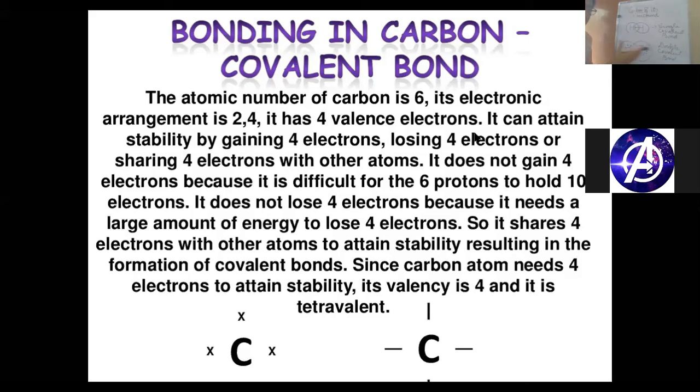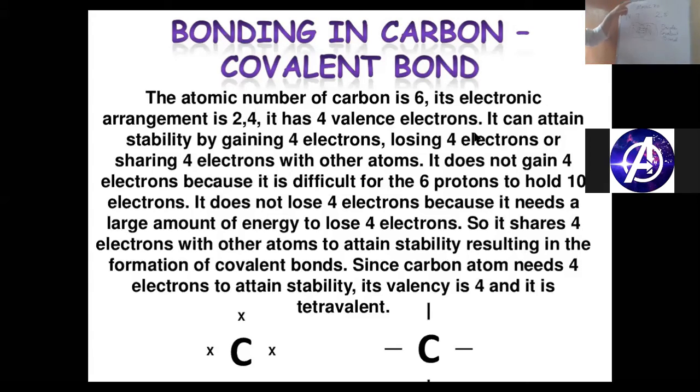So where two pairs of electrons are shared, that's called a double covalent bond. And let me tell you, if the atoms share three pairs of electrons, then that will be called a triple covalent bond. For example, what we can see in nitrogen.